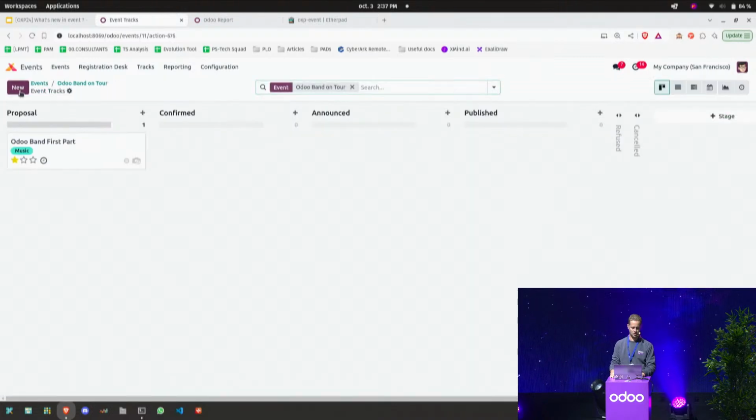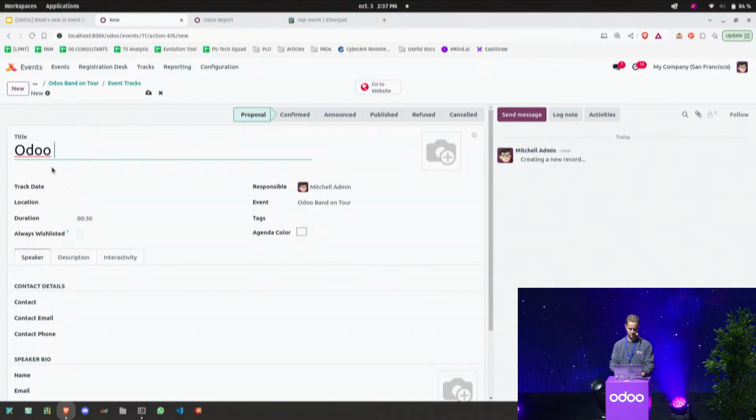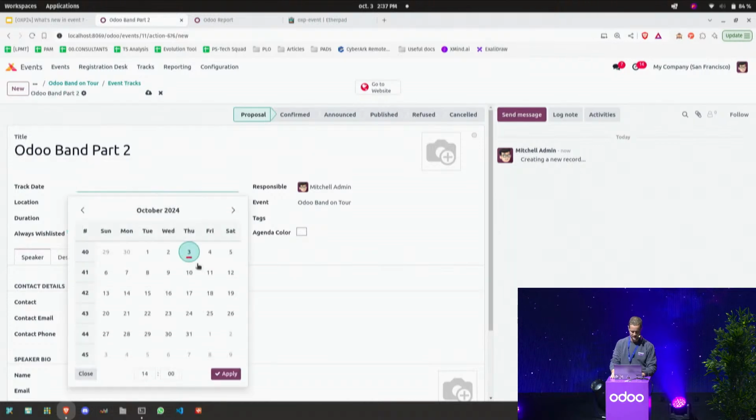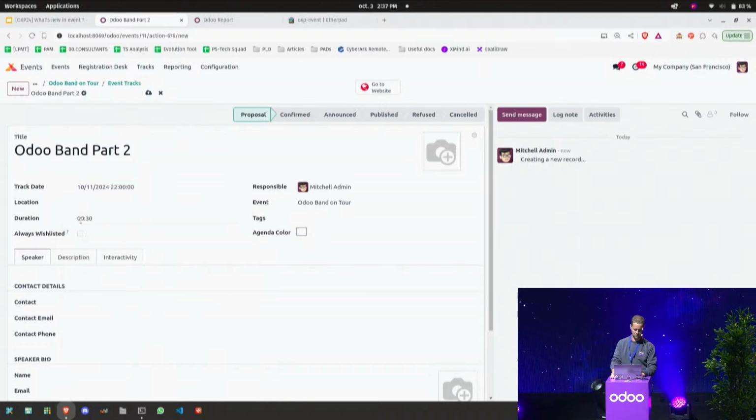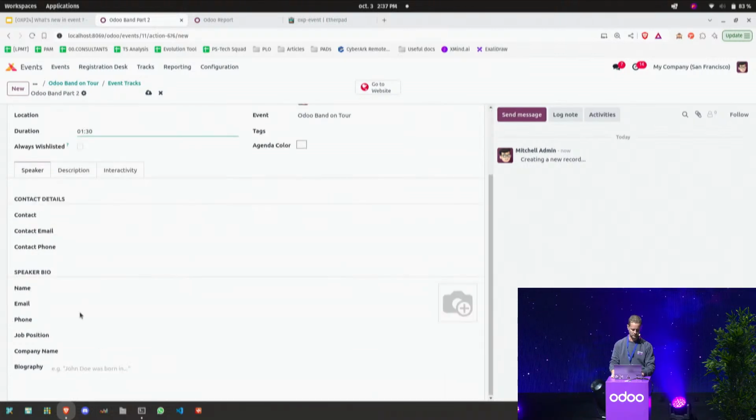I can put some tags here, music, for example, and I'm going to create a new track, Odoo band part 2. Track date, 11 from here, 10 o'clock, and also for 1 hour and a half, and here the same, Odoo band.